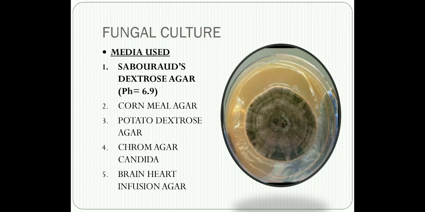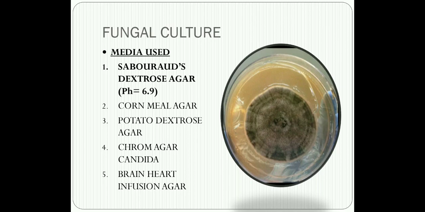So most mycologists no longer consider necessary to use 4% dextrose, which is used in the conventional Sabouraud's dextrose agar. So in the Emmons modification, first change is that the dextrose or the sugar that is used is lesser. It is only 2% in comparison to the conventional where you use 4% of sugar.